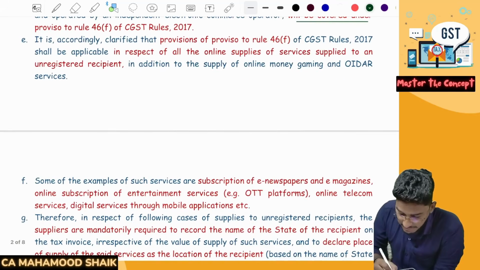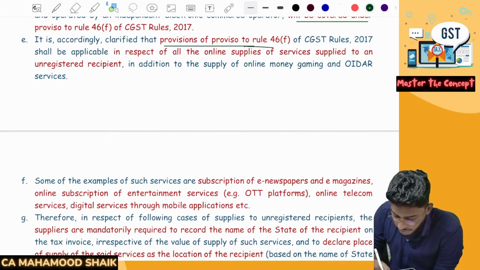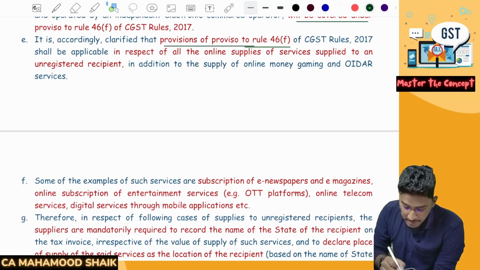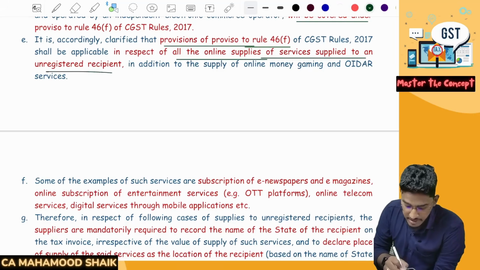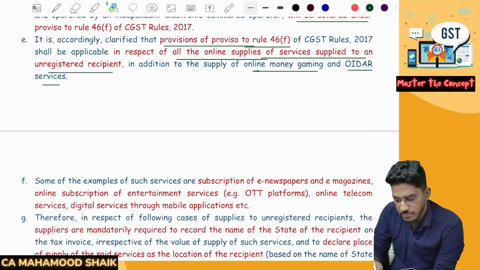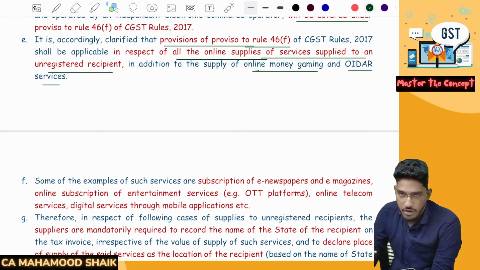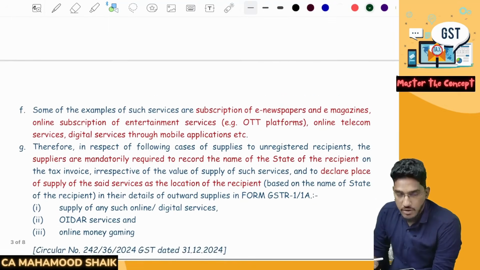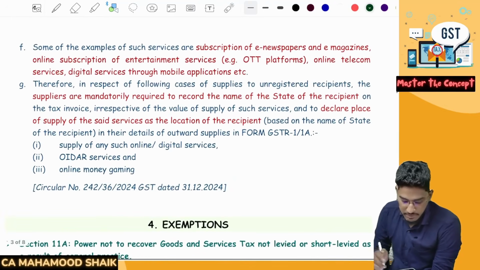So it is accordingly clarified that the proviso to Rule 46 sub-rule (f), nothing but that recording of the state of the recipient, shall be applicable in respect of all the online supplies of services supplied to an unregistered recipient, in addition to online money gaming and OIDAR services. So for online money gaming and OIDAR, anyhow you will record. But in addition to that, for all services supplied through e-commerce operator or e-commerce platform, you need to include the name of the state.